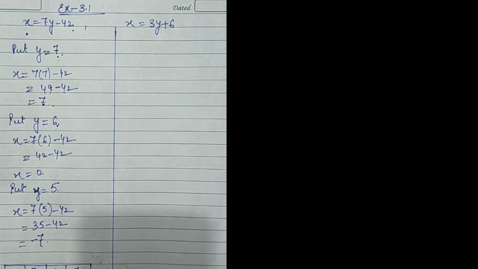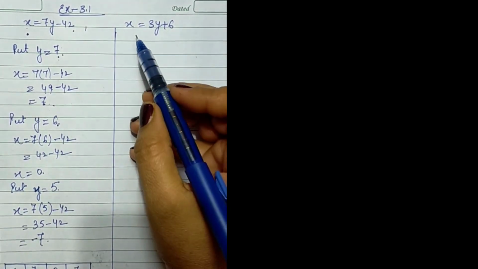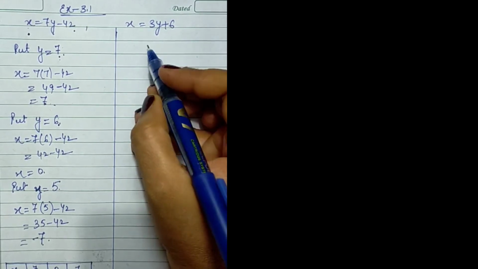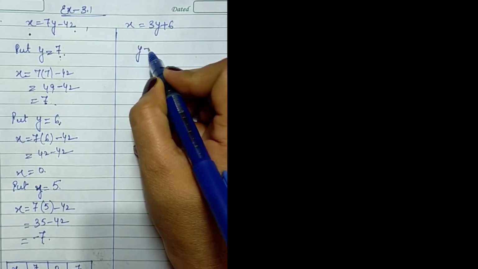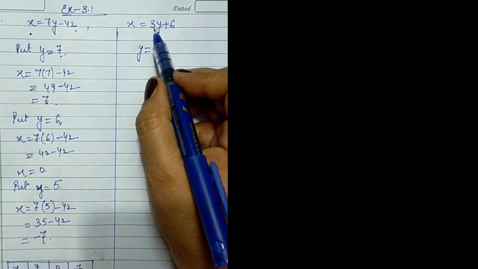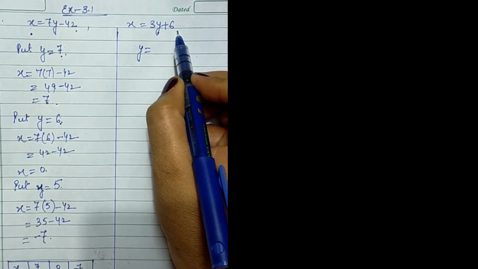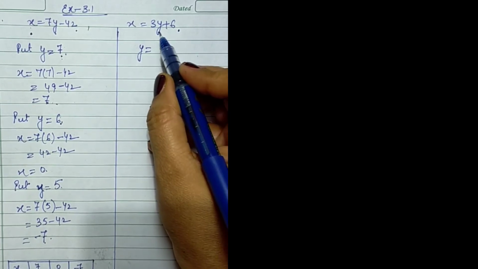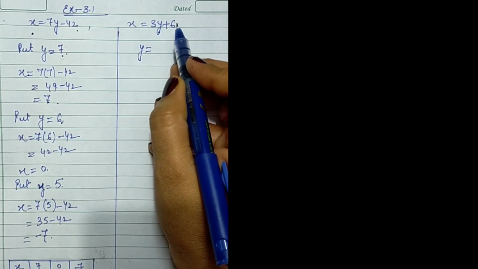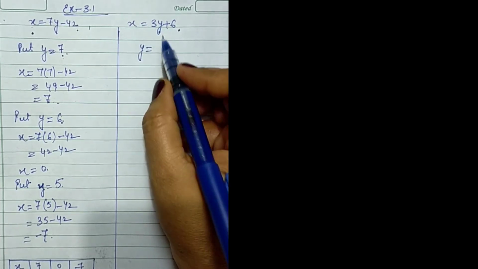Let's solve for the next equation. Now here x is equal to 3y plus 6. So here I can take the value to be smallest, because I am going to multiply that value by 3 and then add 6. So I'll try to take the values either 0 or negative, so that these values should be approximately near.